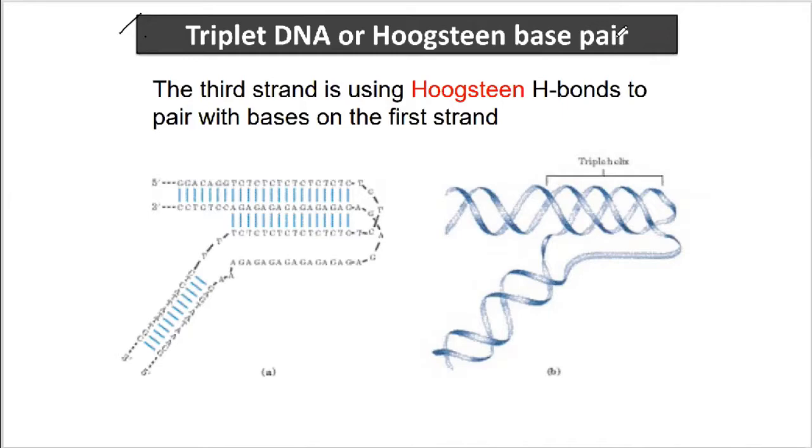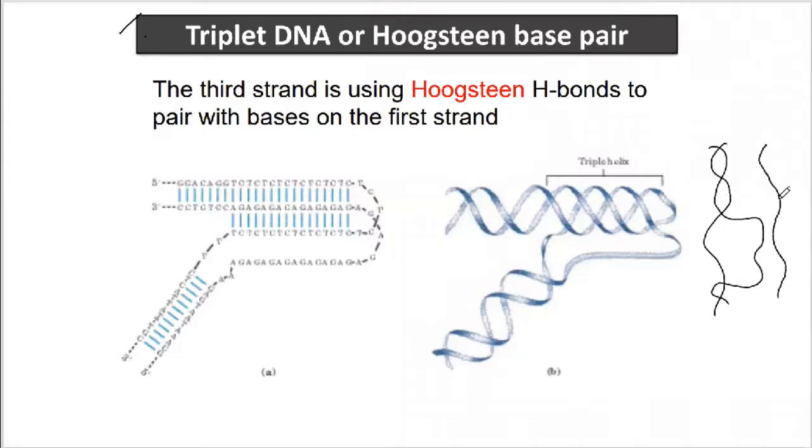This triple-stranded DNA molecule which is present here is the one that has intramolecular triple-stranded DNA structure. It can also have intermolecular triple-stranded DNA structure, whereas one strand of one DNA is going to base pair with another strand of another DNA.